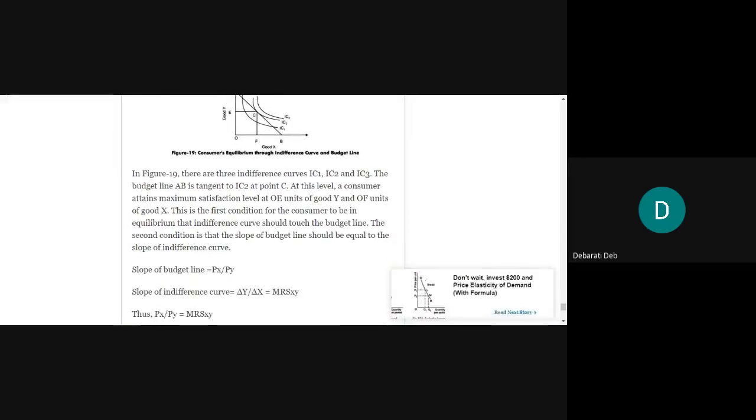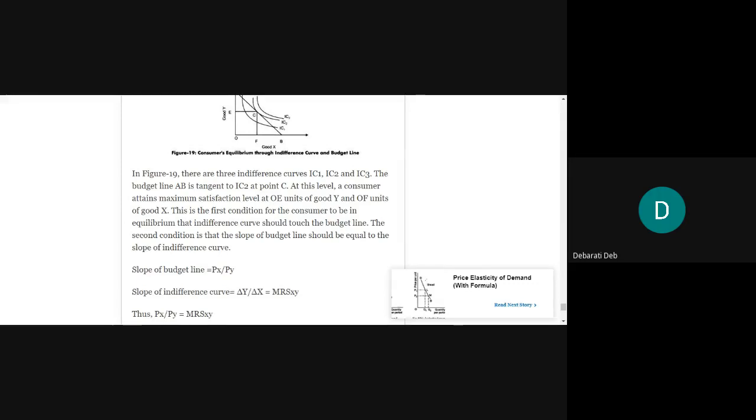Thus, we can say that this OF number of units of good X, if the consumer purchases, and OE number of units of good Y, if the consumer consumes that, then this OE and OF of good Y and good X respectively is going to give the consumer the highest level of satisfaction given his income and the prices of good X and good Y. Understood? This is the first condition for the consumer to be in equilibrium, that the indifference curve should touch the budget line.